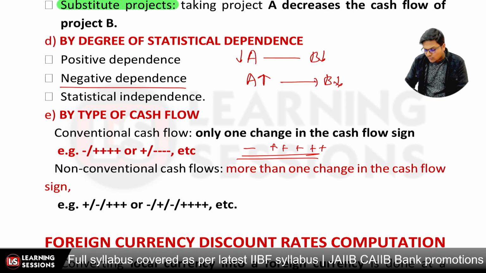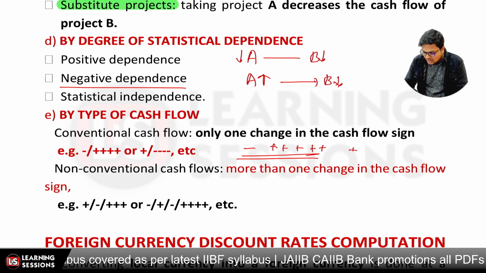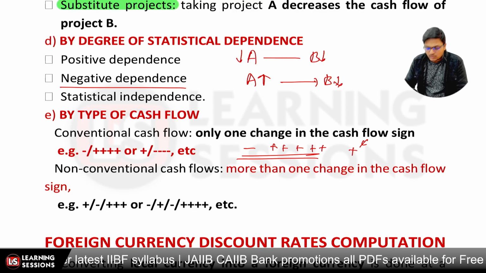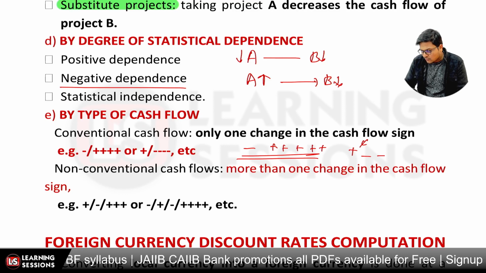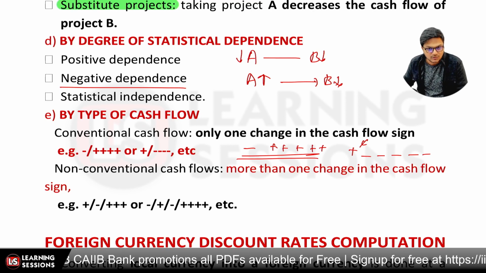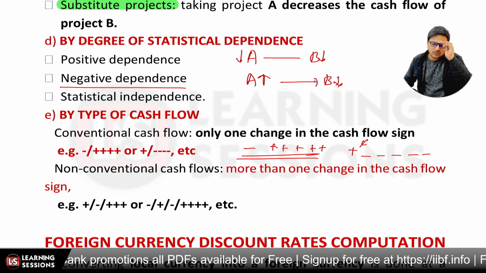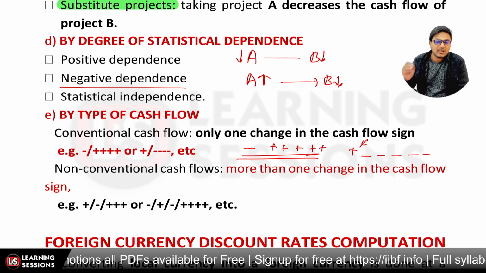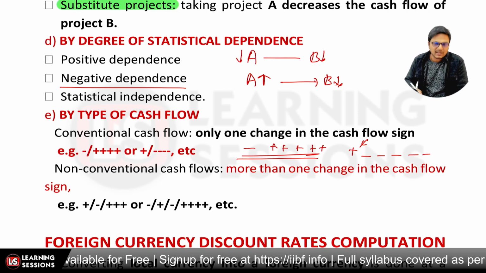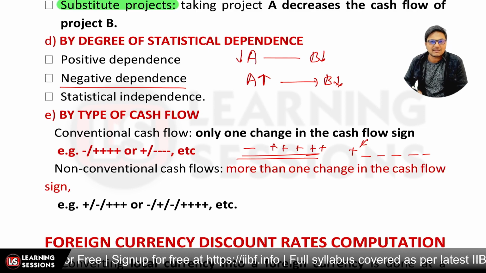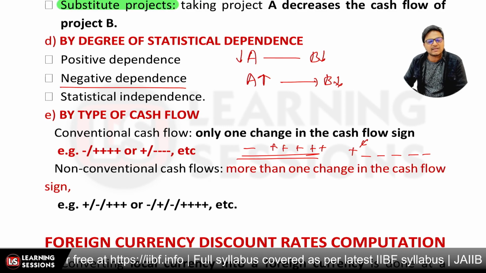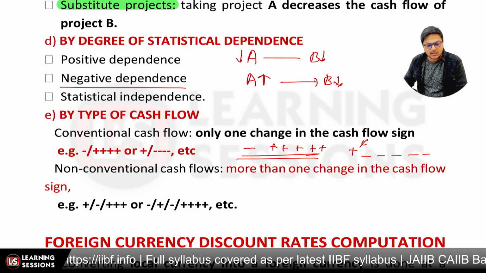And the other one could be that you invested once and after that you received a big cash inflow, and further after that there are just outflows. That's related to conventional cash flows. But non-conventional cash flow can also be there, where there can be different combinations of inflows and outflows. Now the plus sign indicates the inflow, and the minus sign indicates the outflow. So it could be a combination of different plus and minus signs, inflows and outflows, right?